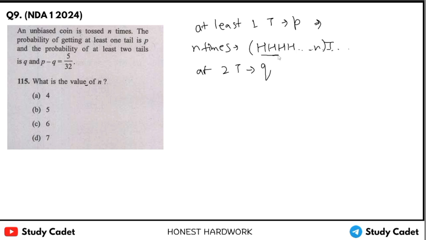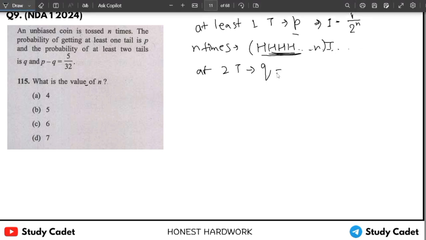So we will simply subtract this to get our P. So 1 minus 1 upon 2 to the power n, this will be our P, and Q will be